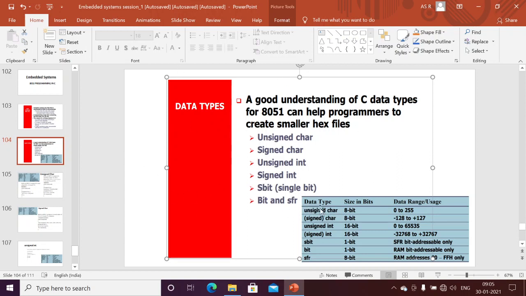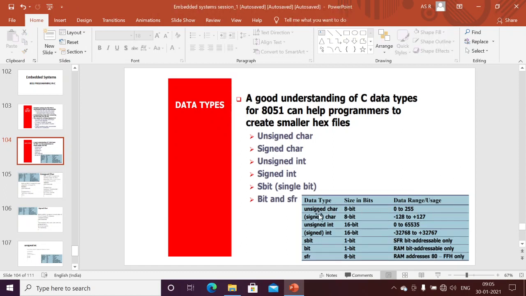First one is unsigned char, which is 8 bit, 0 to 255. This is the range of unsigned char. If you want any variable within the range of 0 to 255, you can define it with unsigned char. If I want to take a negative range also, minus 128 to plus 127, I can take signed char. Signed is optional. If I am not mentioning it and just define the variable with char, it will be treated as signed char. This is the range minus 128 to plus 127.